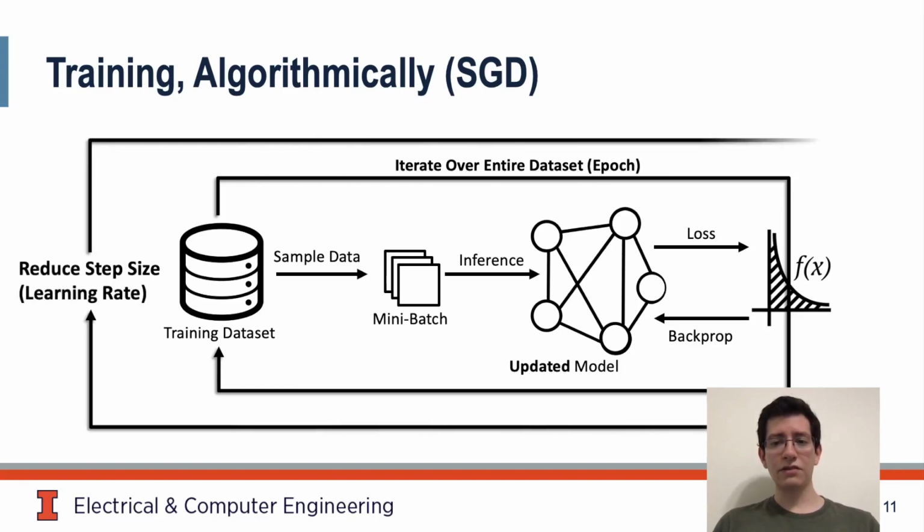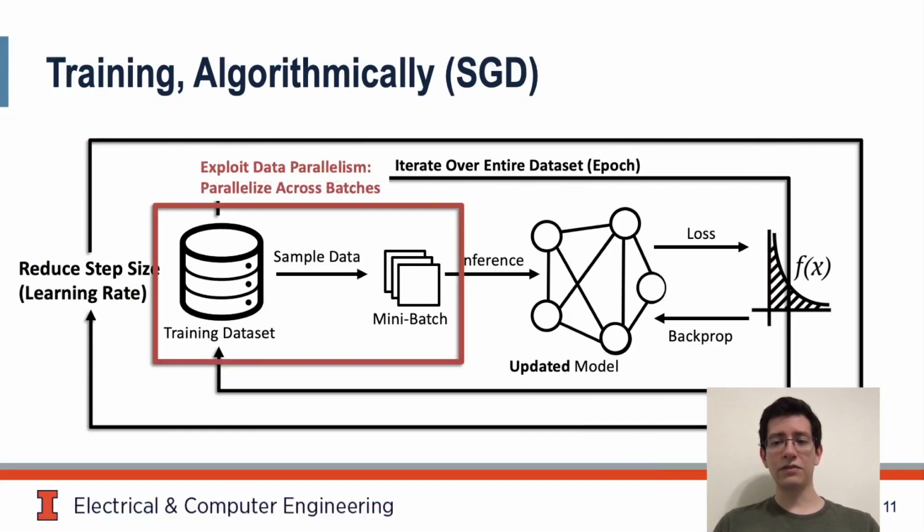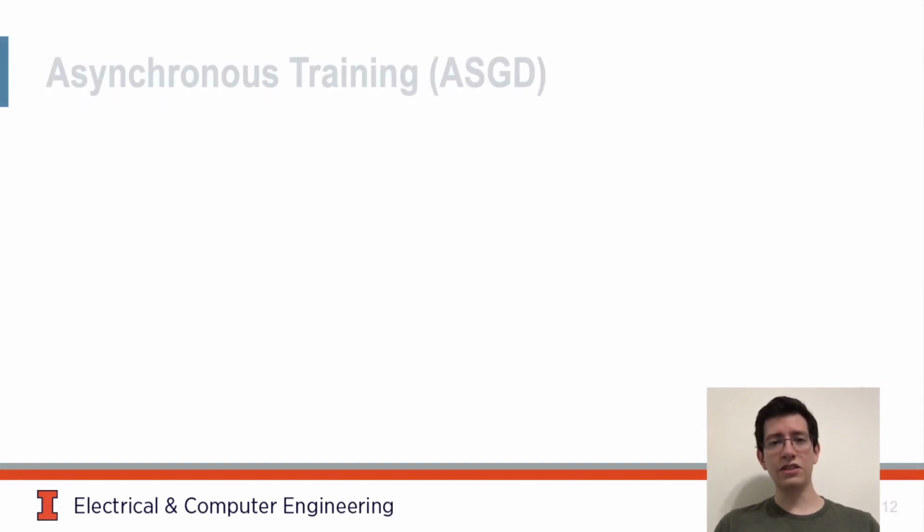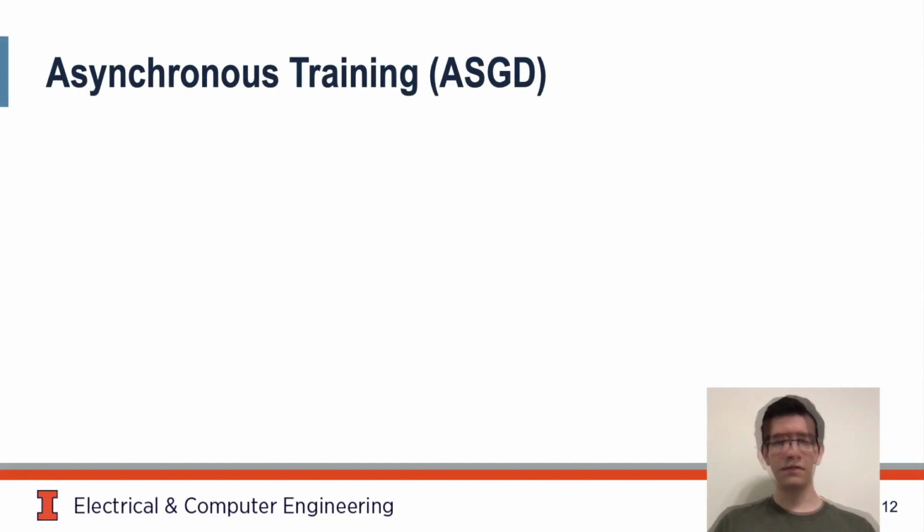Every few epochs, we reduce our step size by decaying the learning rate. At this point, we can exploit data parallelism across batches to get high-performance training. Exploiting this parallelism pushes us from SGD into asynchronous SGD.